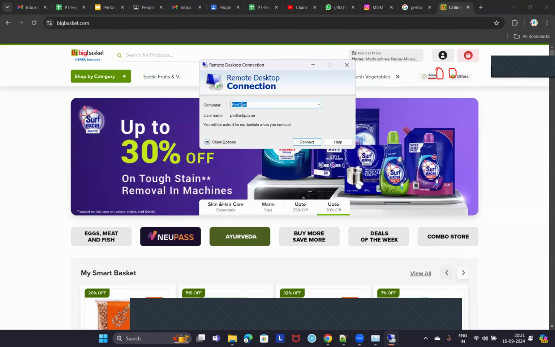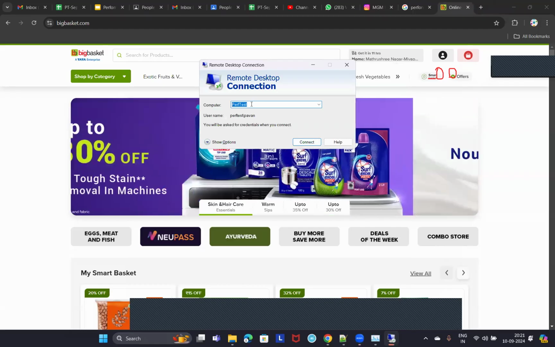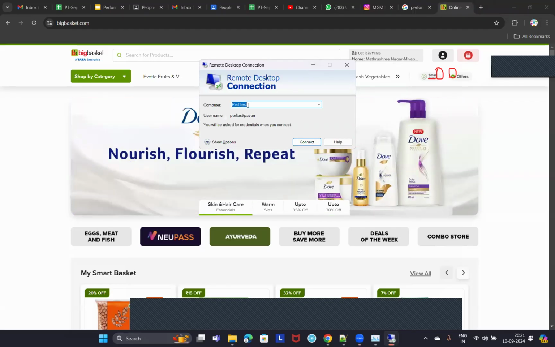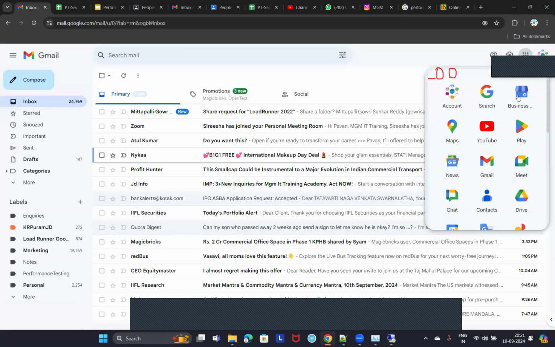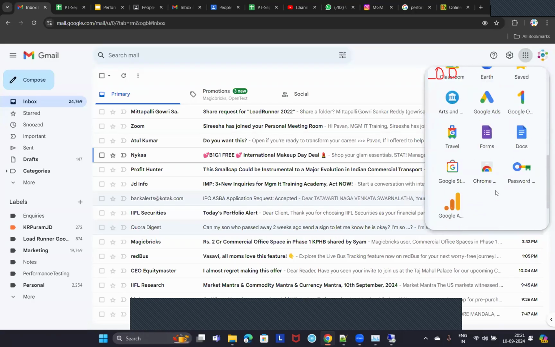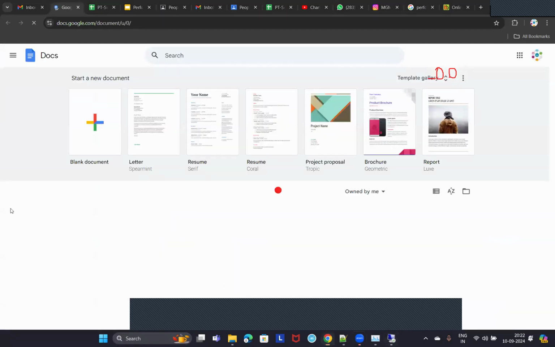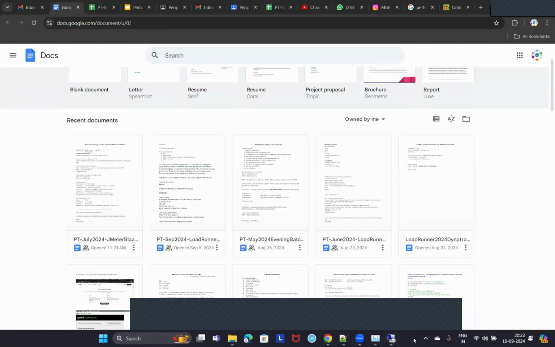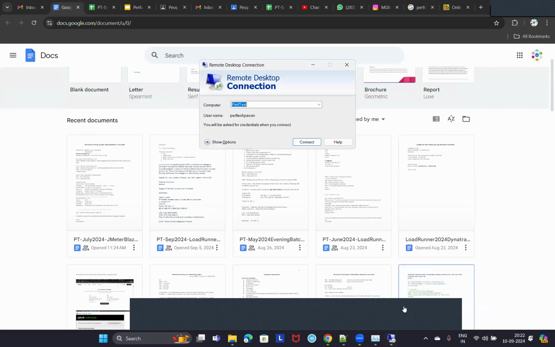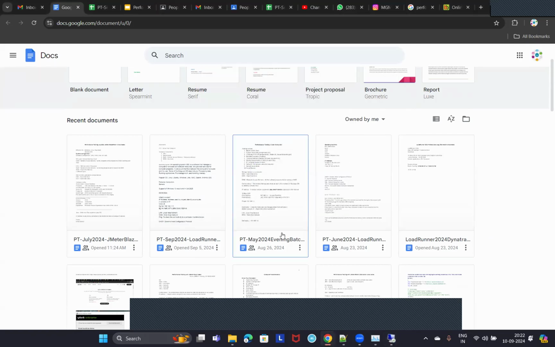So this is my system name, my other laptop name. You should know either the IP address or system name, and what else? What is the other information that you need to have if you want to connect to a remote machine? What details do you need to connect to a remote machine? Username and password. Right. You need to know the credentials for that machine. You need to know the IP address or host name. Host name is nothing but the computer name or the device name, isn't it? And credentials of that machine.